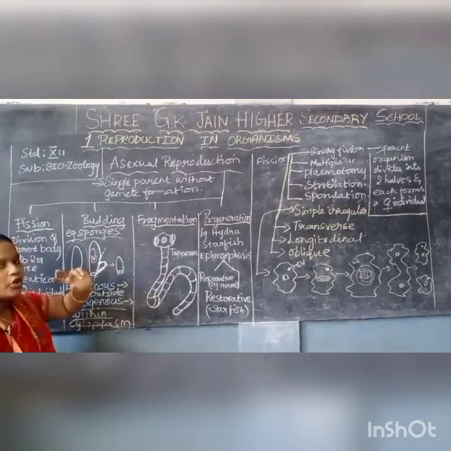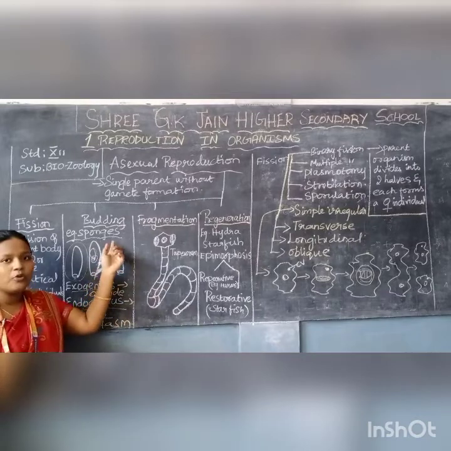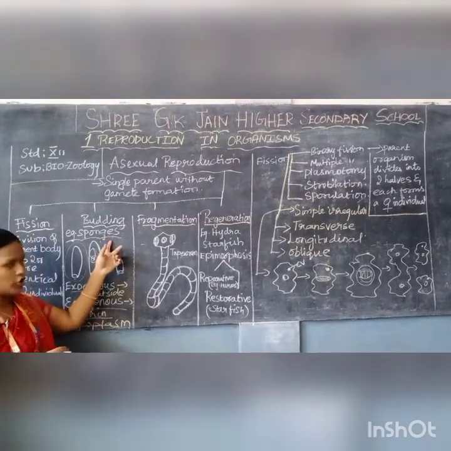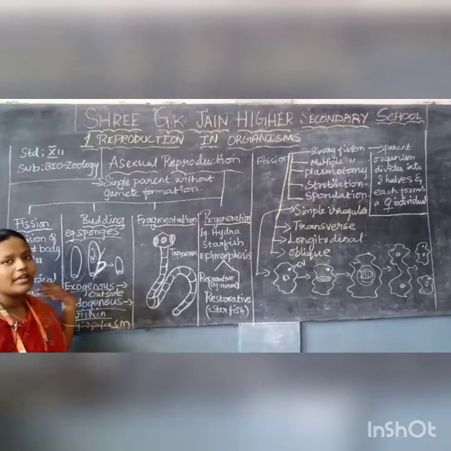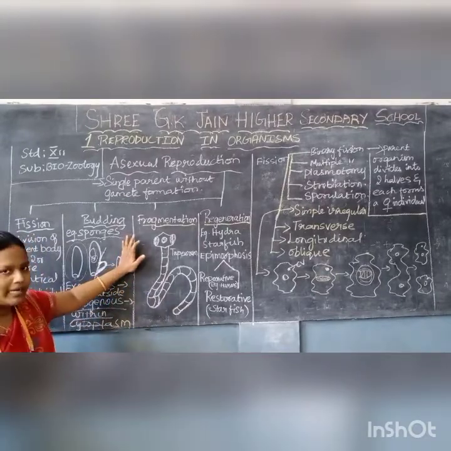So in budding, there are two important things, endogenous and exogenous, and I have explained them with the example of sponges. Please make a note. It will be very useful during revision. So now budding is over.